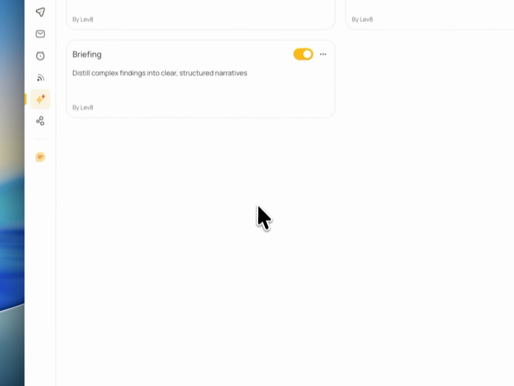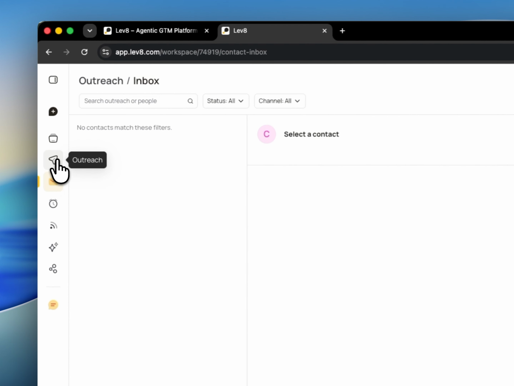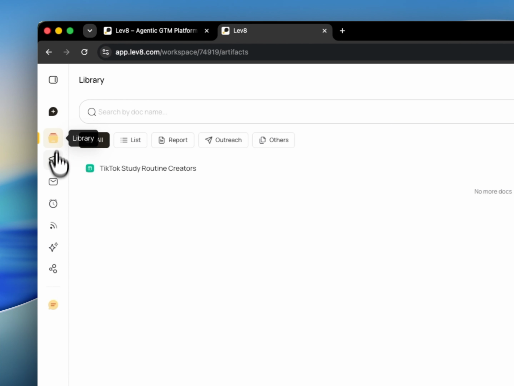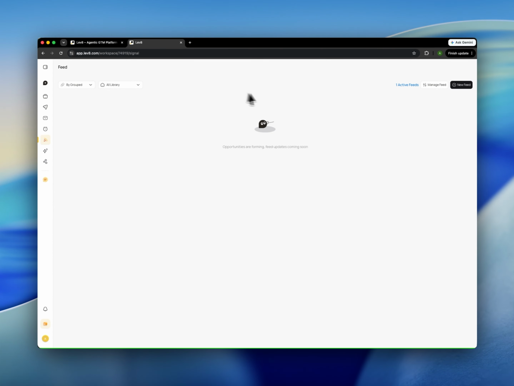So this is a skill set similar to what we build in Claude, but they have provided a declarative way to communicate with each skill. So you can upload more skills here, and you can use the ones already available by them. And this is the inbox, and inbox will only be utilized to send the email that I found over there. So feeds are still in progress. Basically, this is how this tool works.